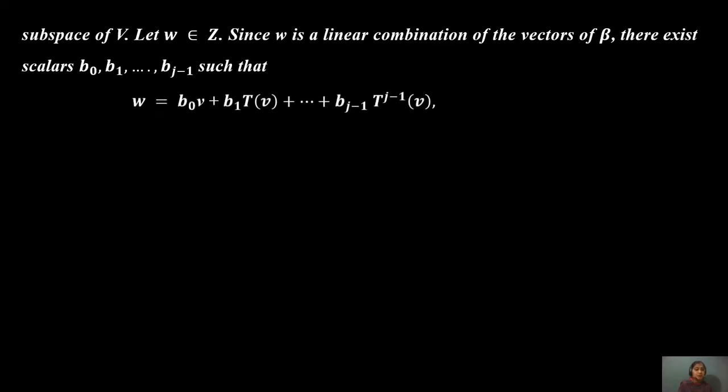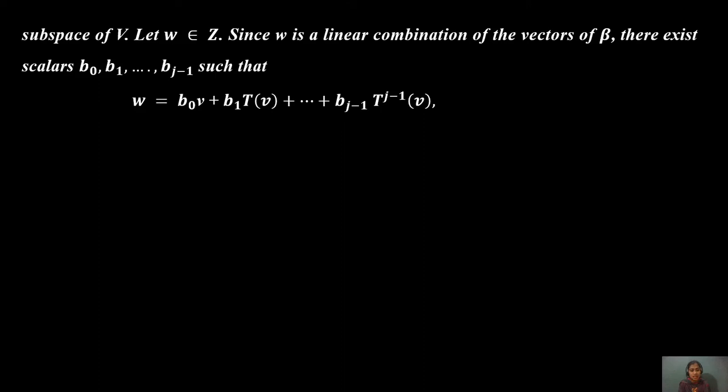Let w be an element of Z. Since w is a linear combination of the vectors of the basis beta, there exist scalars b0, b1, ..., b_(j-1) such that w equals b0 v plus b1 T(v) plus ... plus b_(j-1) T^(j-1)(v), because j is the largest positive integer.